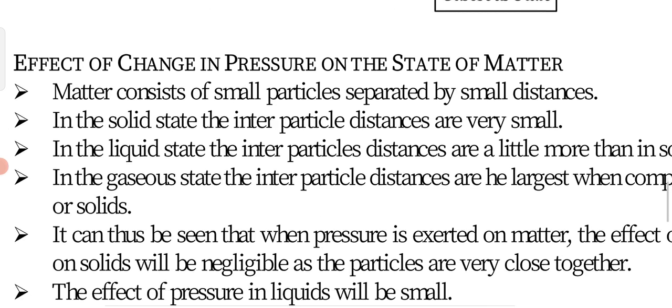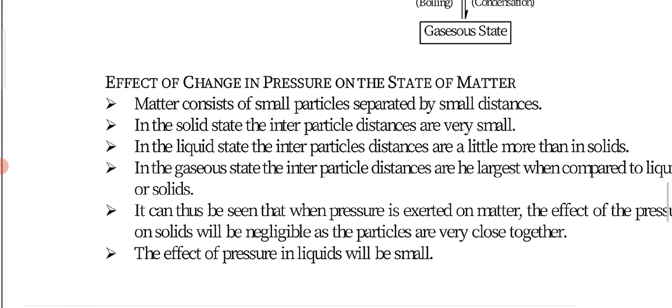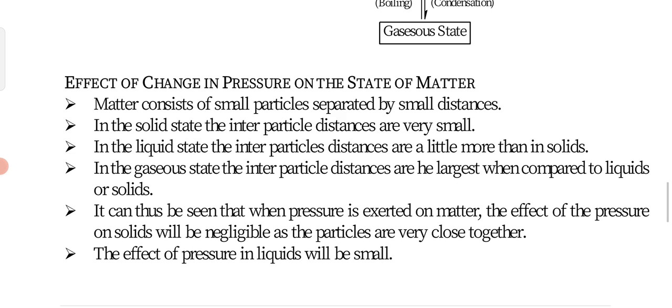Okay. So next we are coming to the effect of pressure on the states of matter. If we give more pressure, if we compress it, then we can convert one state of matter to another state.